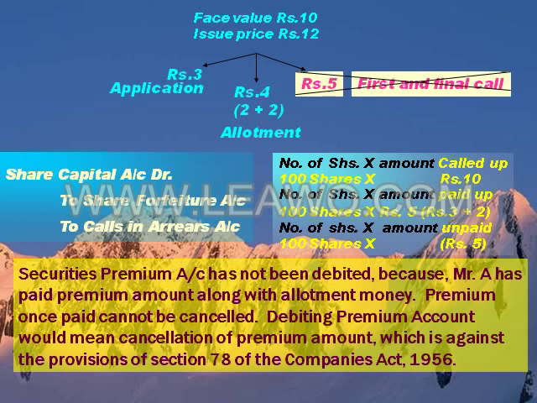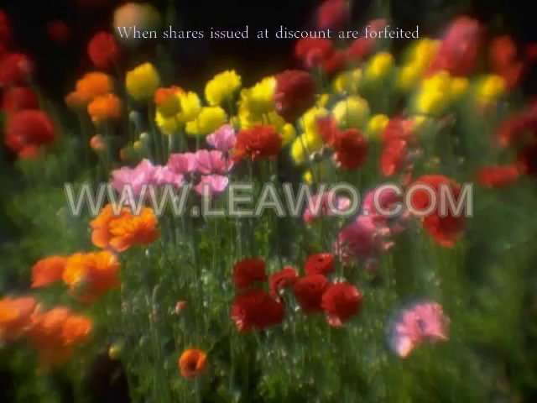Security premium account has not been debited in this entry because Mr. A has paid the premium amount along with the allotment money. Premium once paid cannot be cancelled. Debiting premium account would mean cancellation of premium amount, which is against the provisions of Section 78 of the Companies Act of 1956.